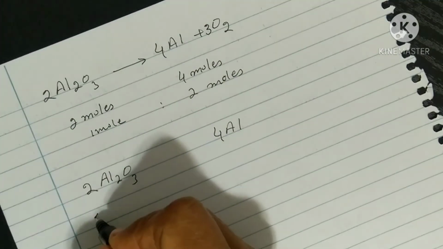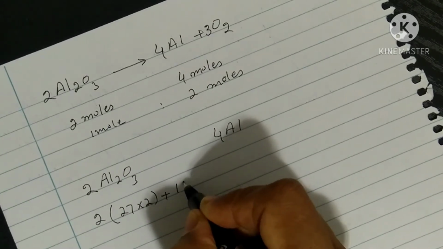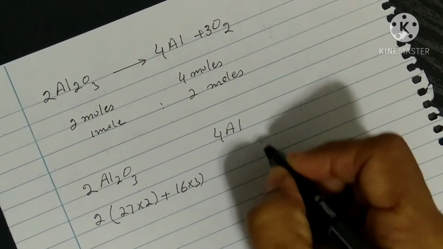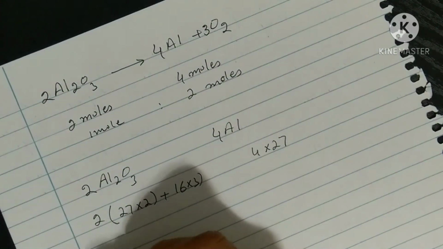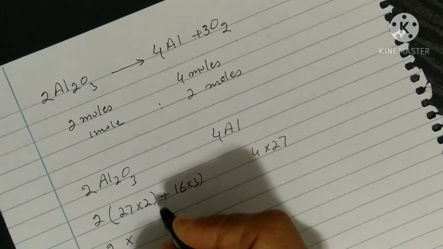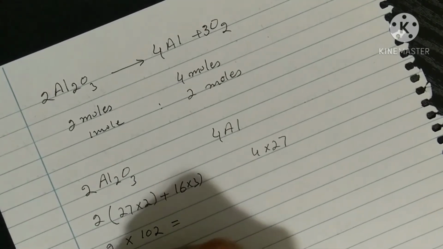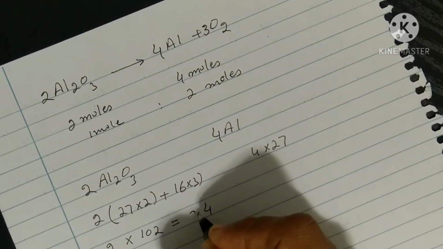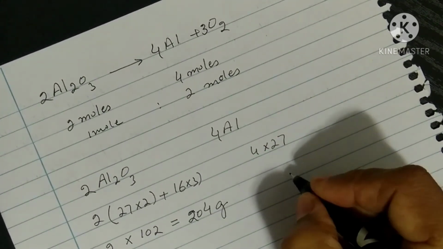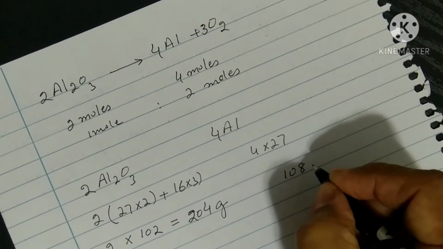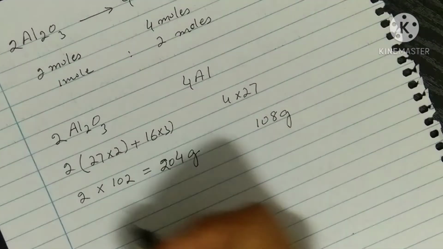The mass of this is like this: 27 times 2, plus oxygen 16 times 3, and aluminium 4 times 27. So 204 grams of aluminium oxide will produce 108 grams of aluminium.